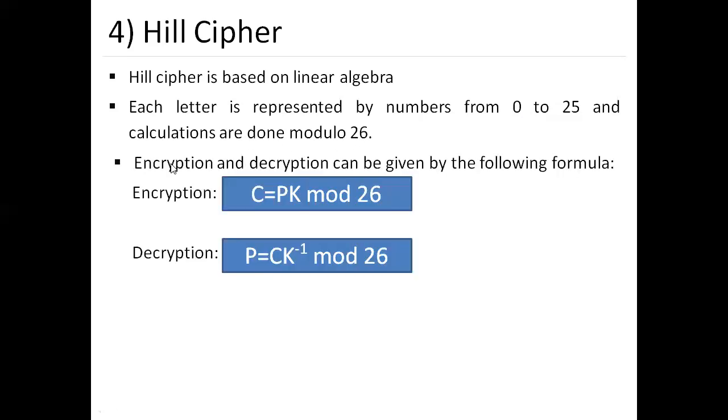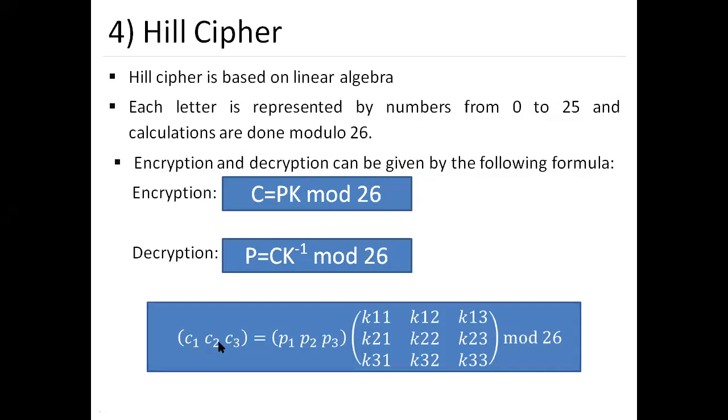For encryption we use C equal to the key times plain text, mod 26, and for decryption, plain text equal to ciphertext times key inverse, mod 26. So here we need the matrix form.